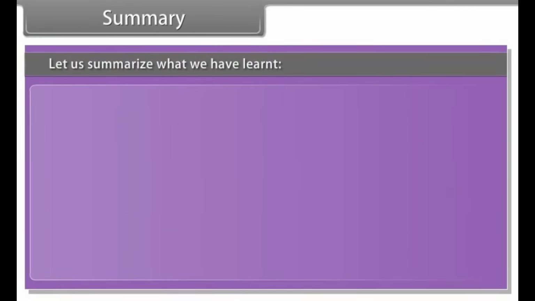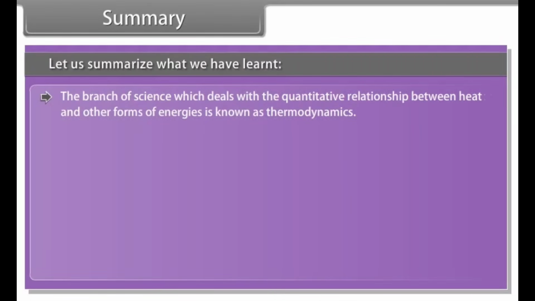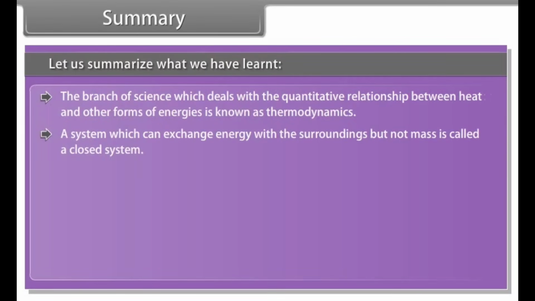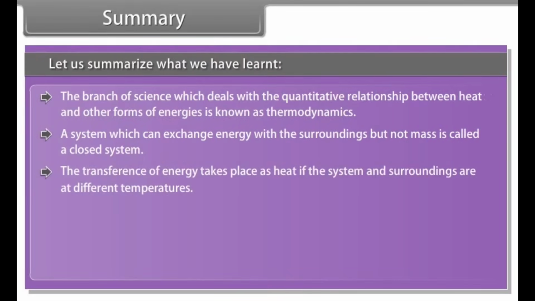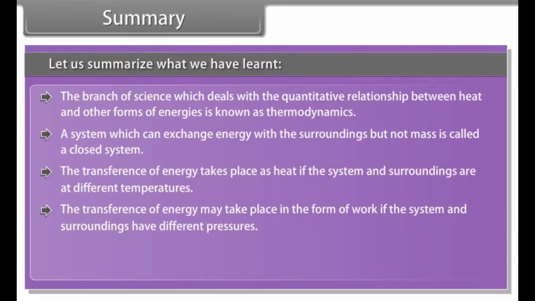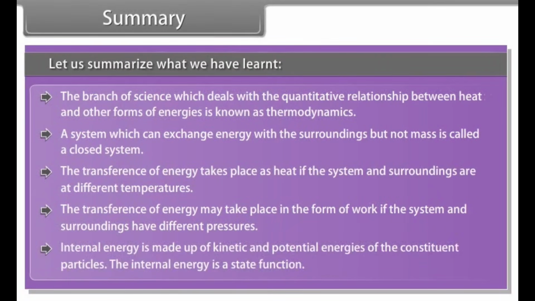Summary. Let us summarize what we have learned. The branch of science which deals with the quantitative relationship between heat and other forms of energy is known as thermodynamics. A system which can exchange energy with the surroundings but not mass is called a closed system. The transference of energy takes place as heat if the system and surroundings are at different temperatures. The transference of energy may take place in the form of work if the system and surroundings have different pressures. Internal energy is made up of kinetic and potential energies of the constituent particles. The internal energy is a state function.